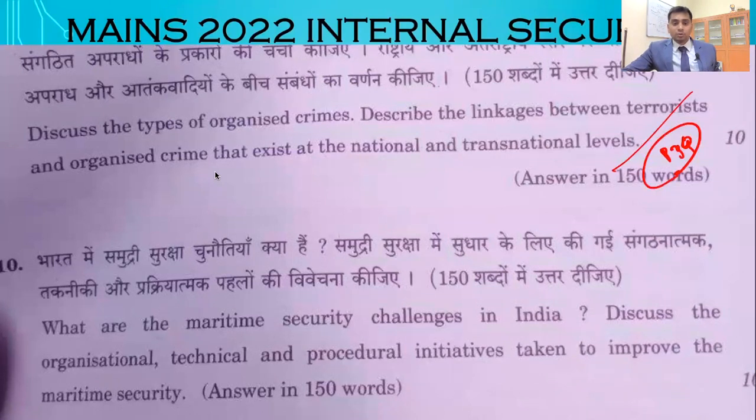So leave it. Look at the 10th question. What are the maritime security challenges in India? Discuss organizational, technical and procedural initiatives taken to improve the maritime security. This is somewhat a bit tight in the sense